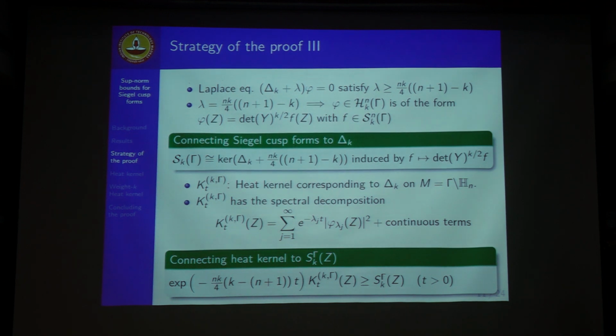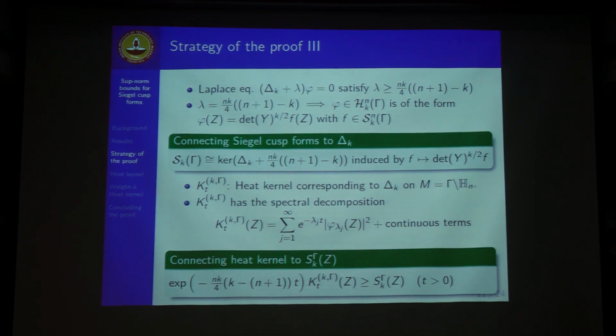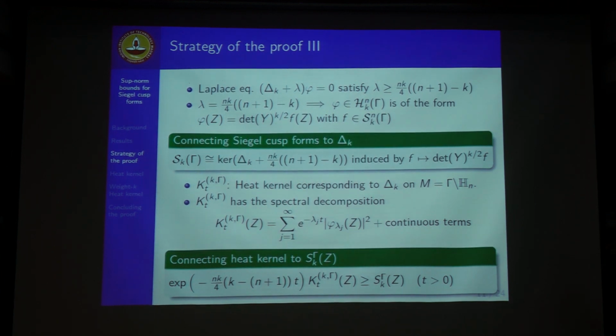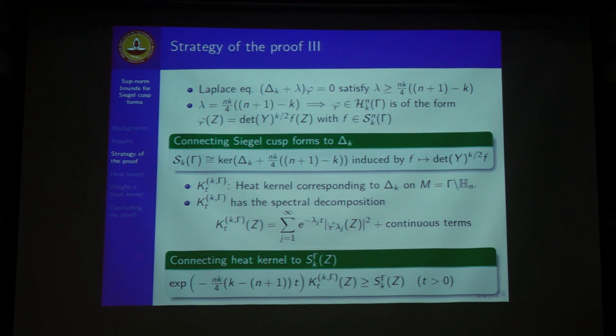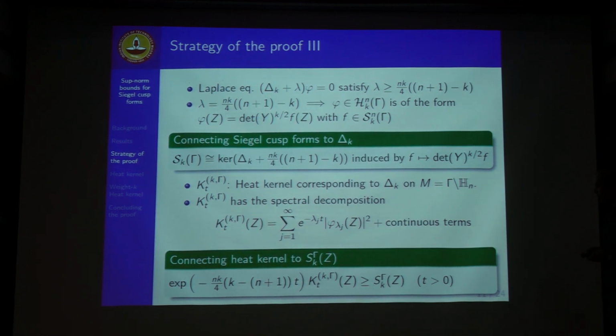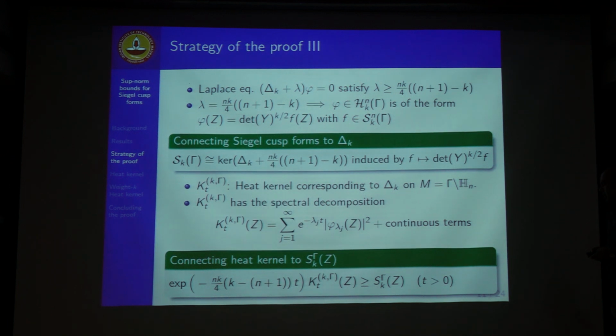So we want the sup norm of this quantity S_k gamma z, and we have this exponential times the periodized heat kernel. So basically we estimate the heat kernel on the left hand side to get sup norm bounds of S_k gamma z. But there is a caveat: heat kernel estimates are plenty abound, but these estimates cannot be too crude.